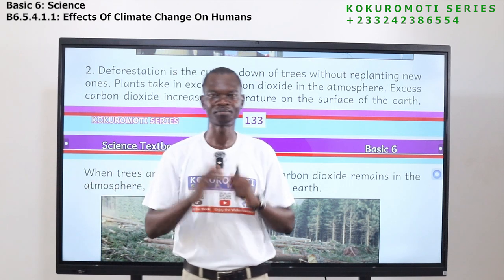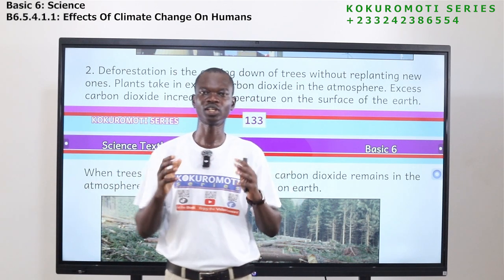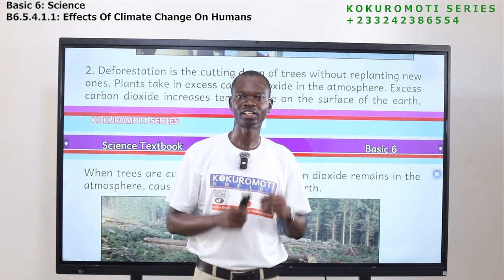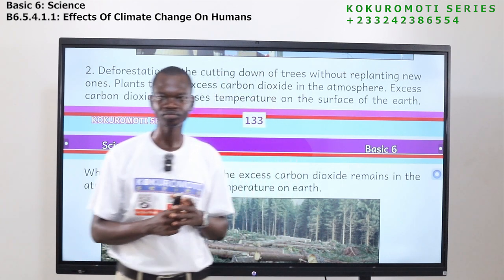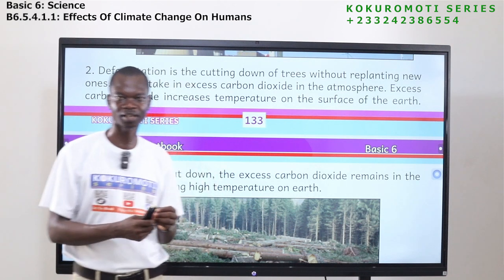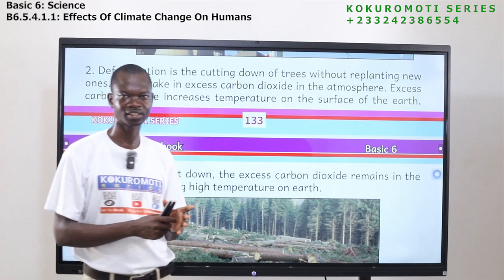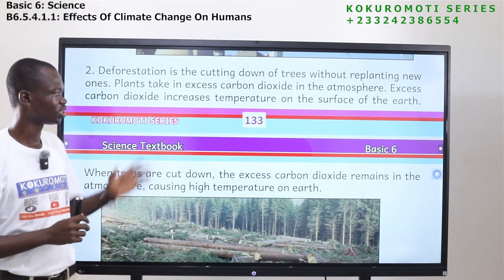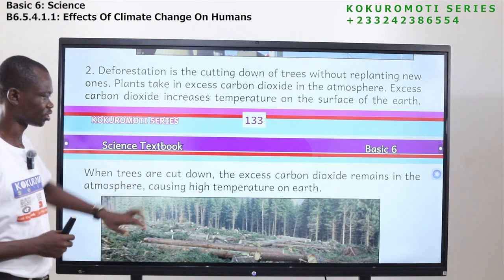We have cut them. So if you have too much carbon dioxide in the atmosphere, it will affect the temperature on the surface of the Earth. It will increase the temperature on the surface of the Earth. So that is one thing that you should know, that deforestation is one of the causes of climate change.